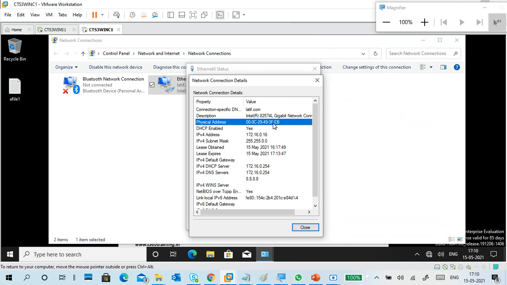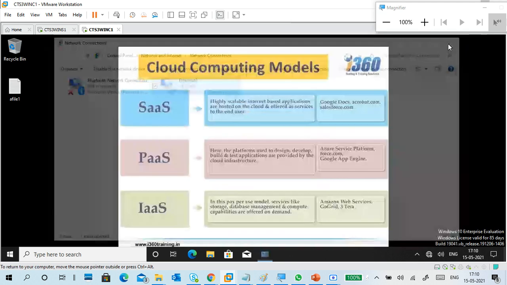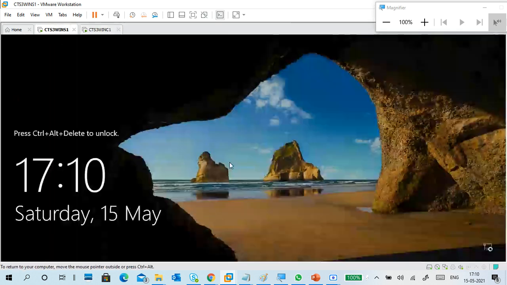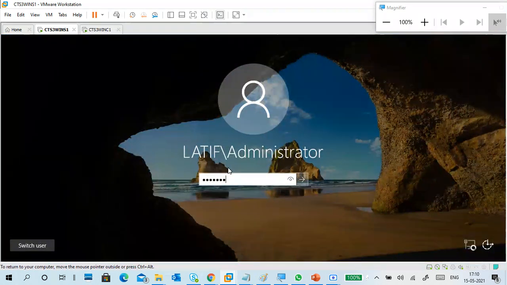Okay, how to check the MAC address? Like this, you can check it. Another way is the command prompt. Guys, how to check the MAC address with the command prompt? Two options. Tell me.